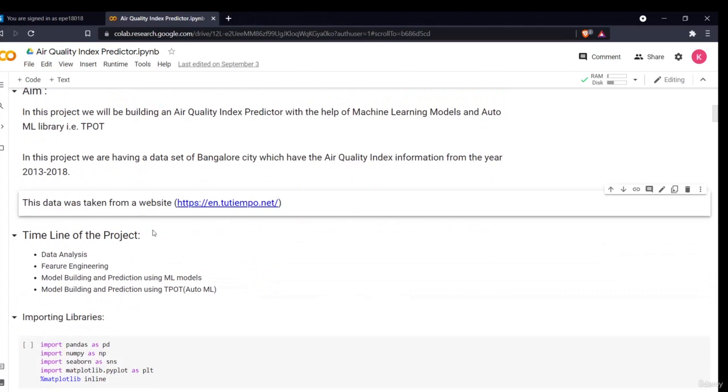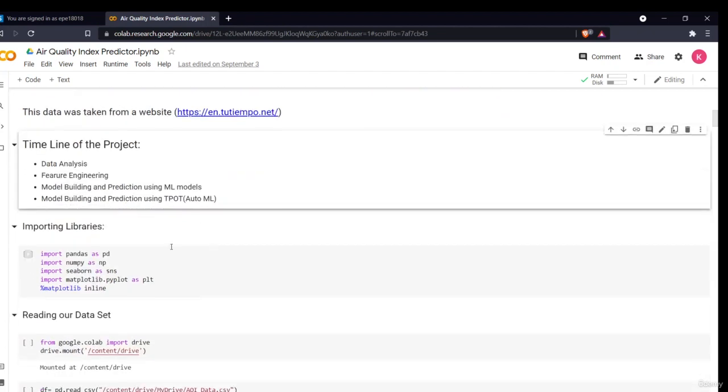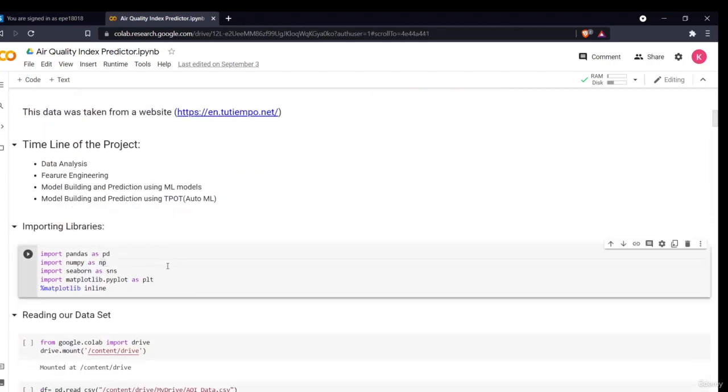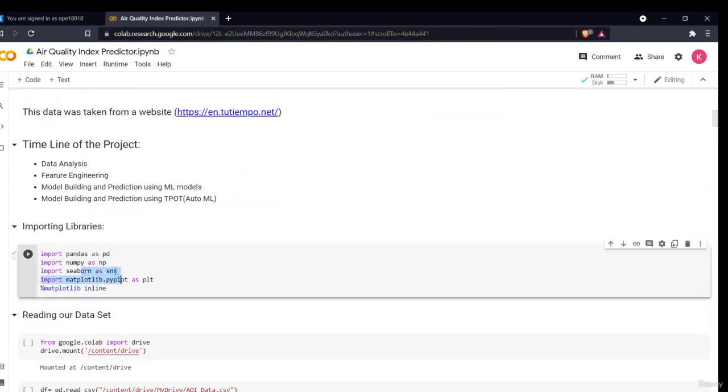Then the next is the timeline of our project. That will be the data analysis part, the feature engineering part, model building using ML, and model building using TPOT, that is AutoML. The first thing we have to do is import our libraries. So we'll be importing pandas as pd, NumPy, Seaborn and Matplotlib: these for visualization, and these for our computing and data analysis part.